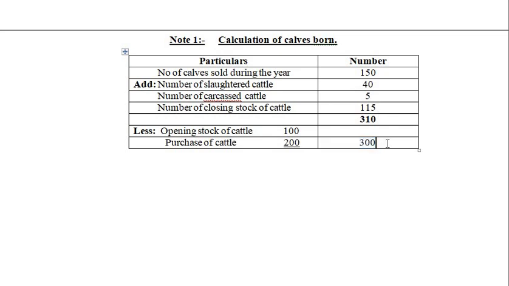Next, after this we get the number. This is nothing but, once you minus 300 from this total, it will turn to be 10.